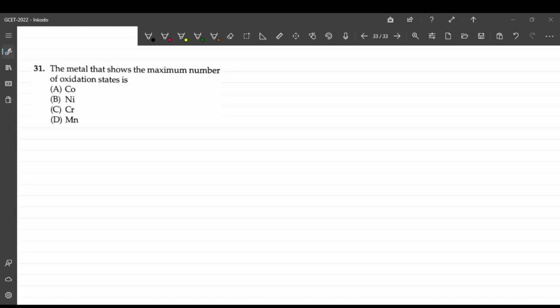So question 31. The question asked is which metal shows the maximum number of oxidation states. Here, manganese is the one which shows the maximum number of oxidation states. Manganese exists in the +2 oxidation state. It also exists in +3, then +4, +5, +6 and +7.